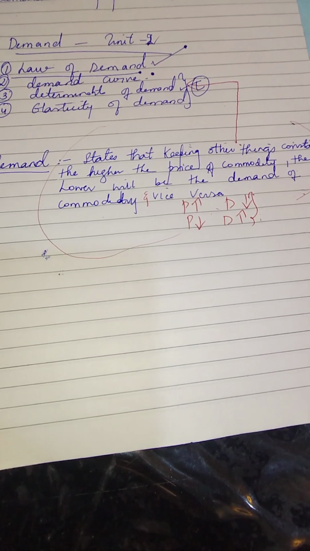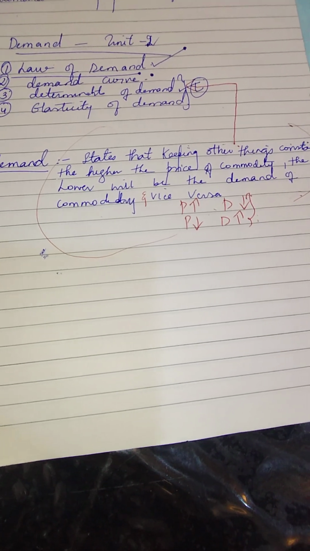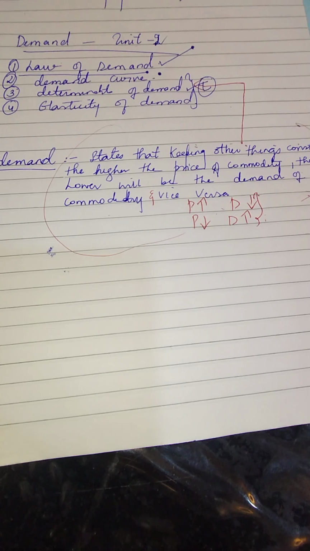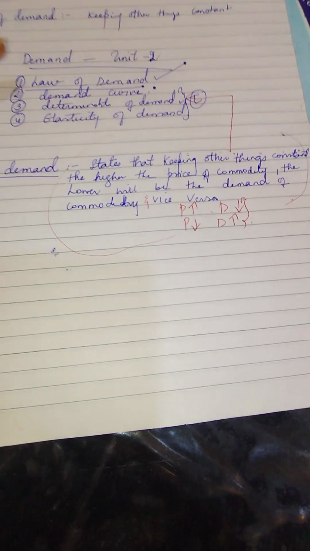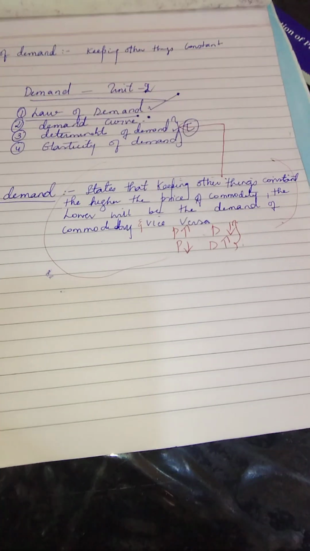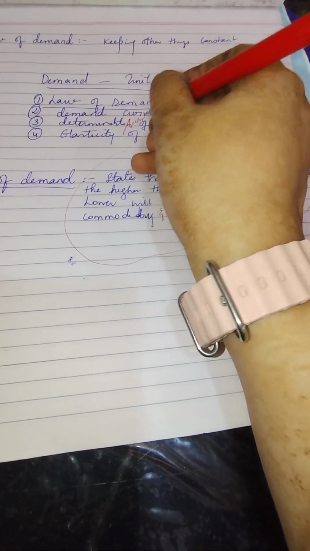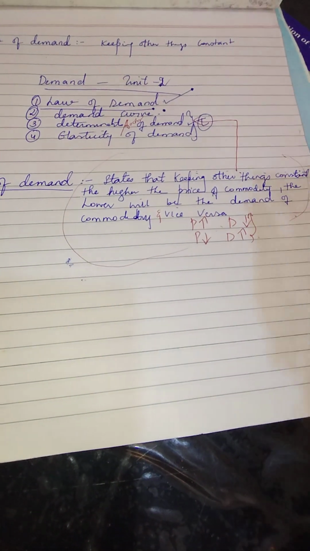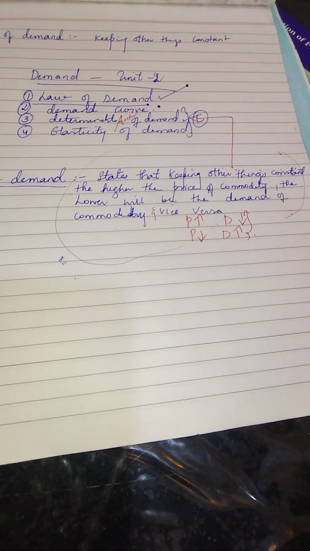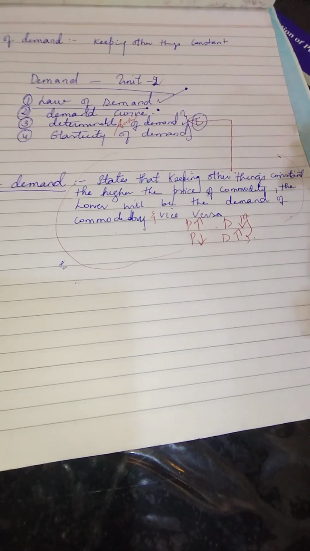But we all know that when we are talking about businesses, it is not really only the price that is affecting the demand. There are other factors also. There are n number of factors, but majorly we'll be talking about 5 factors when we are learning about the law of demand and determinants of demand. Factors or determinants, one and the same. We are saying that it is not only price that affects demand. It is also the other factors which are going to affect the demand of a commodity. What are those 5 factors?